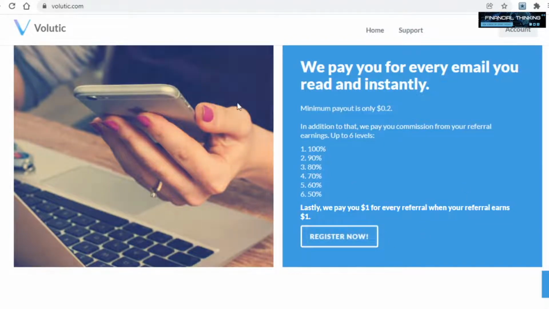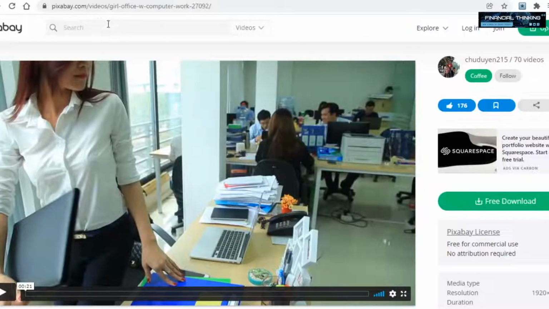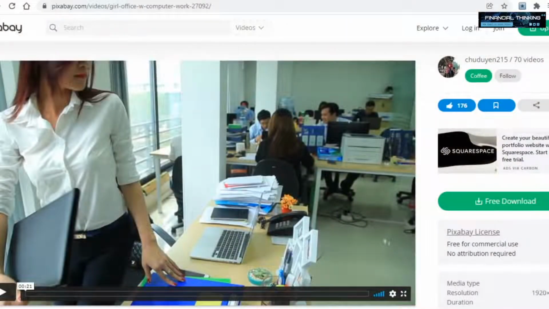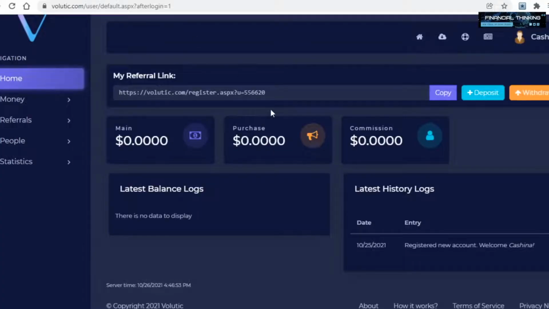This is also why I told you in the beginning, guys, to download a video related to making money online. Volutic itself is related to making money online. So I hope this makes things a tiny bit more clear now.